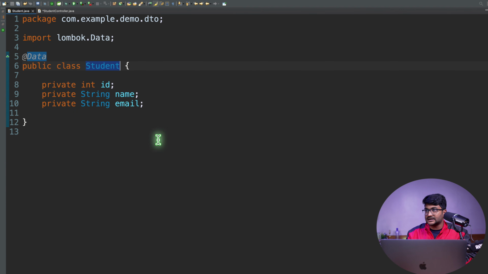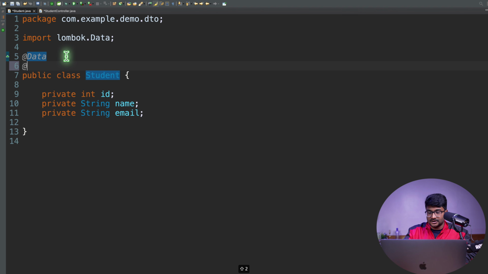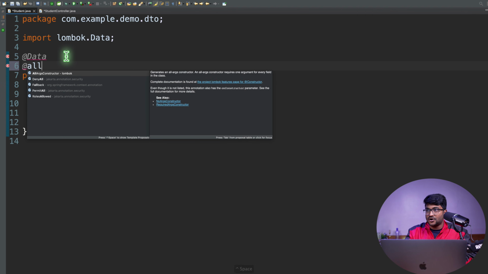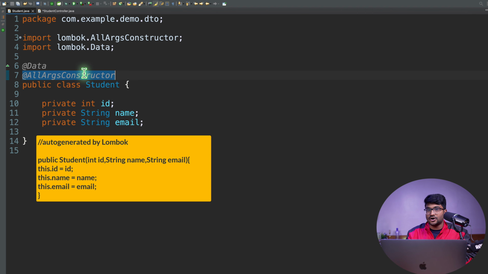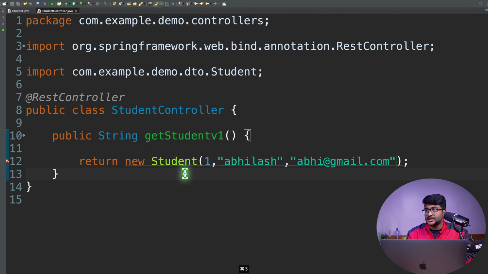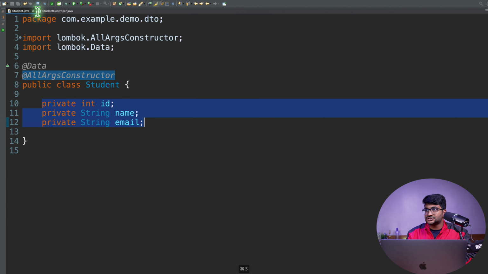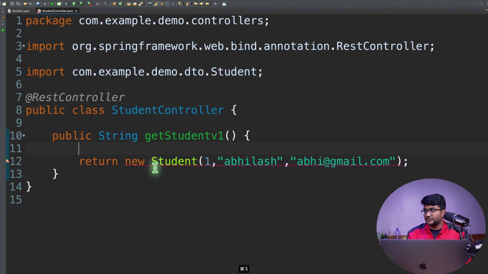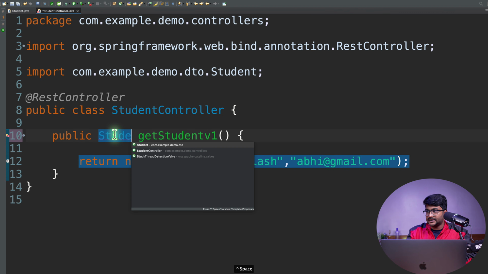I don't have a constructor to put in all the values. So I'll go to my Student class, and here I will basically write an @AllArgsConstructor. So the Lombok will generate a constructor which will initialize all these values. So a 3-parameter constructor it will generate. So now I think if I'm gonna save this, this should work fine. What happened over here? Change the method return type to Student. Oh, okay. I want to return the student over here.